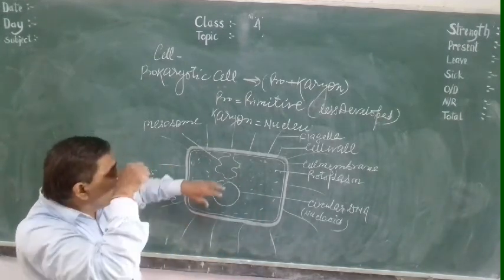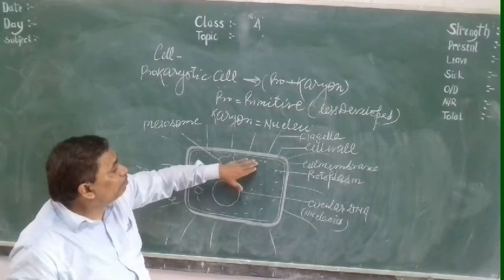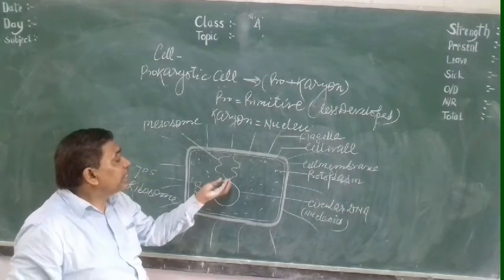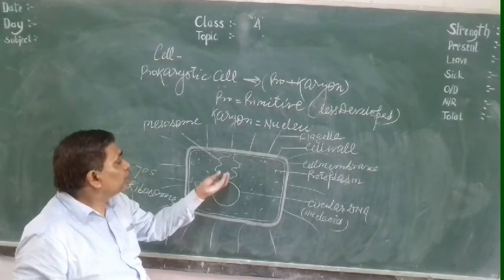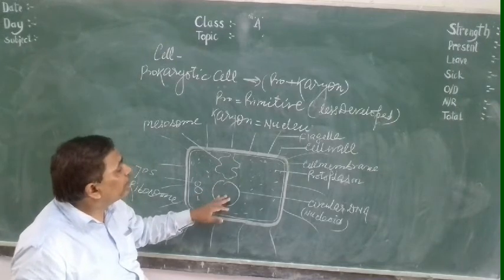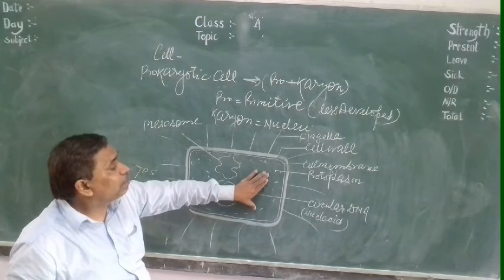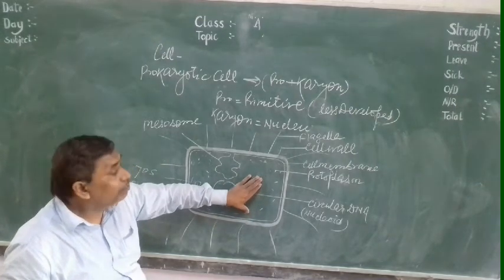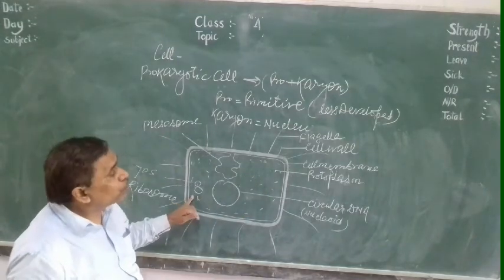The prokaryotic cell contains the mesosome, the cell membrane undergoing folding inside the protoplasm, and the circular DNA. There are no membrane bound cell organelles like mitochondria, Golgi complex, endoplasmic reticulum, and the 70S ribosome is present.